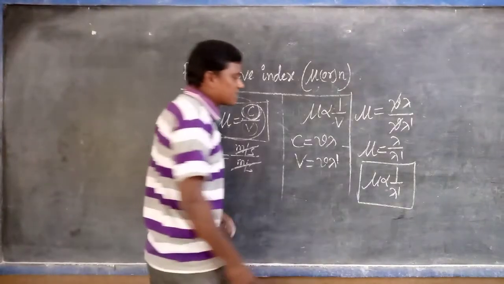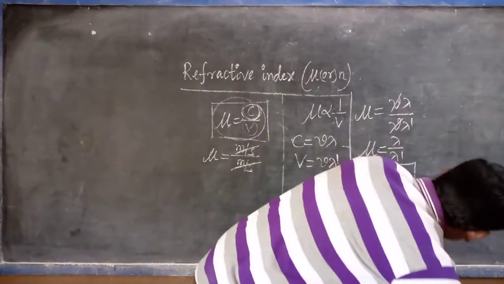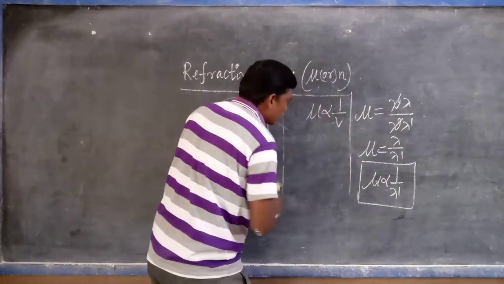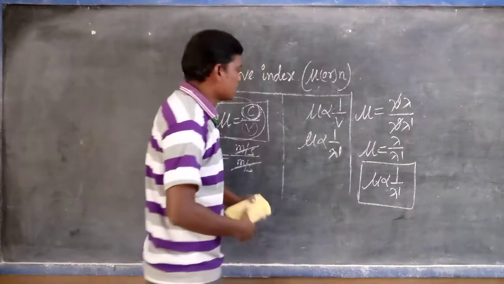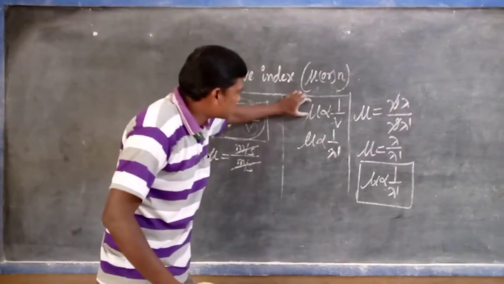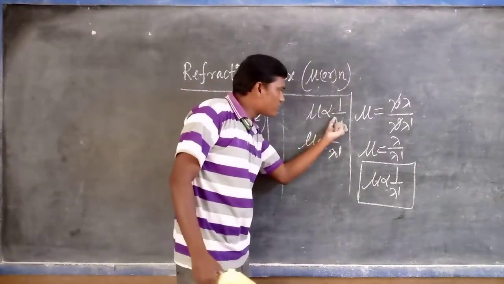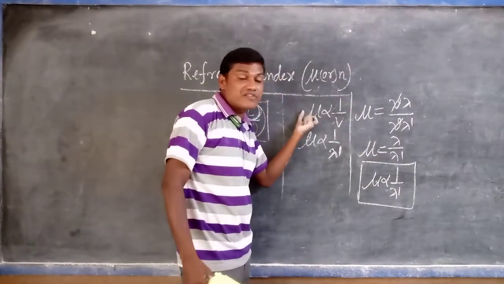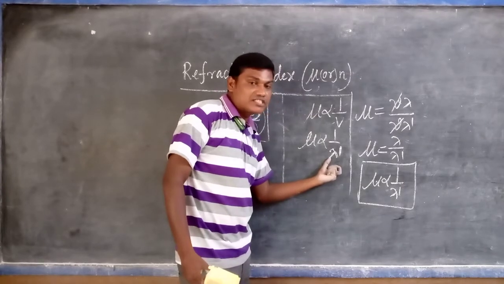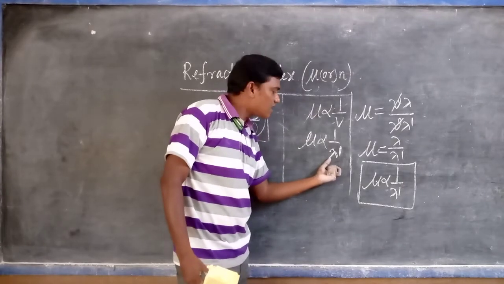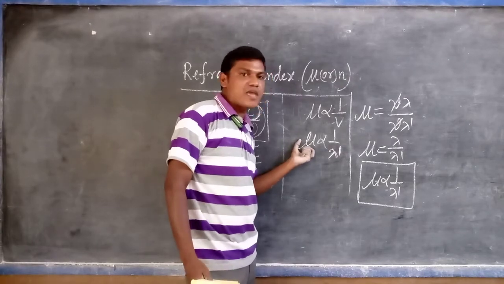So what we can say finally from this: the refractive index is inversely proportional to the speed of the light, or the speed of the light is inversely proportional to the refractive index of a medium. Next, the wavelength of the light used in the process is also inversely proportional to the refractive index of a medium.